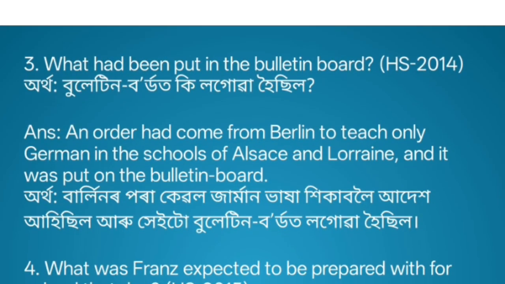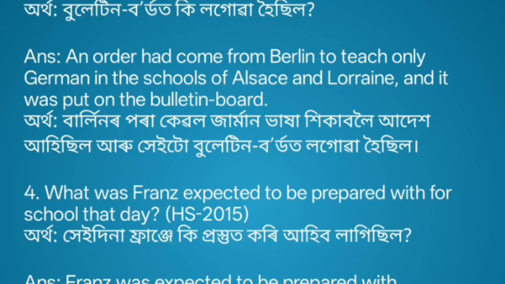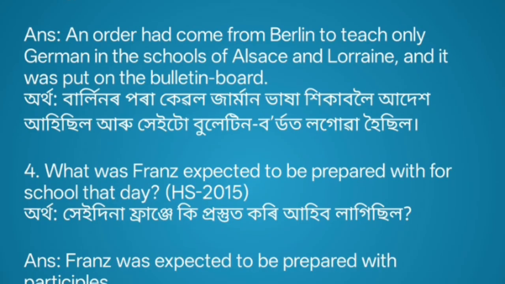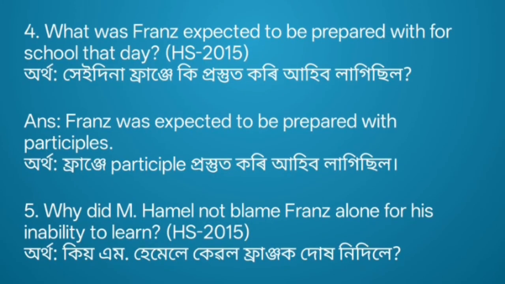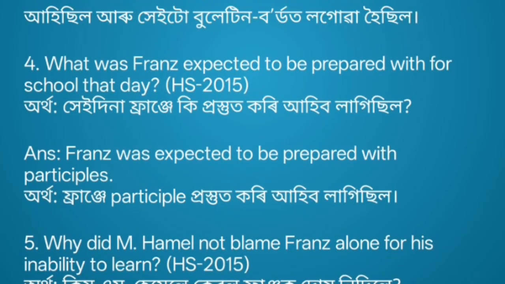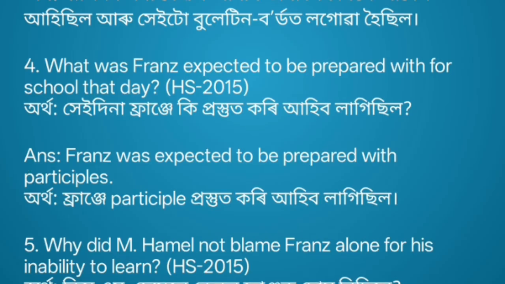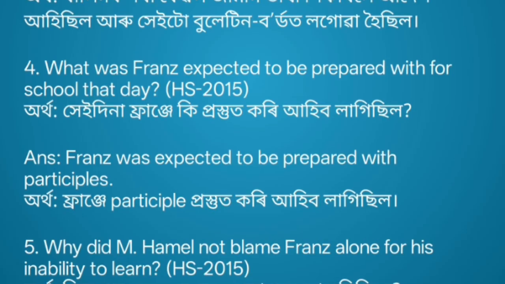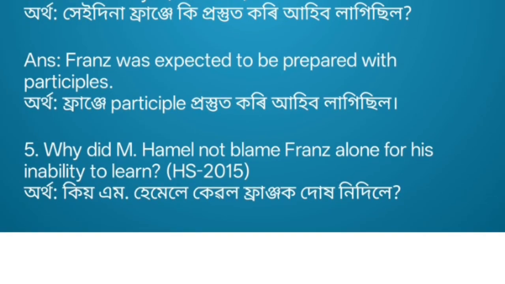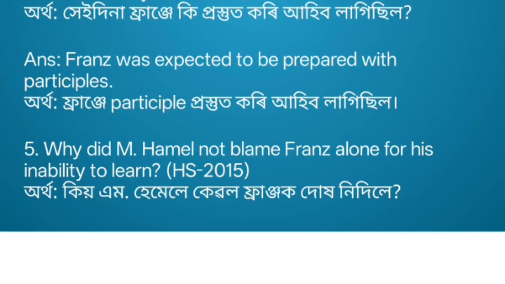Question number 3. What had been put on the bulletin board? Answer. An order had come from Berlin to teach only German in the schools of Alsace and Lorraine, and it was put on the bulletin board. Question number 4. What was Franz expected to be prepared with for school that day? Answer. Franz was expected to be prepared with participles.